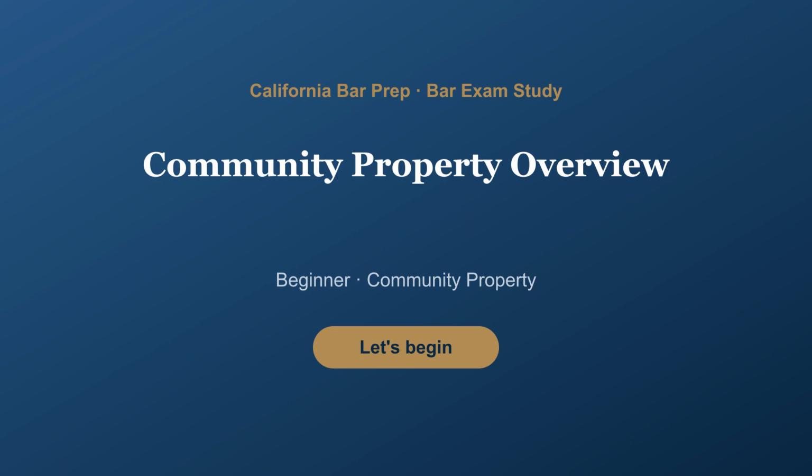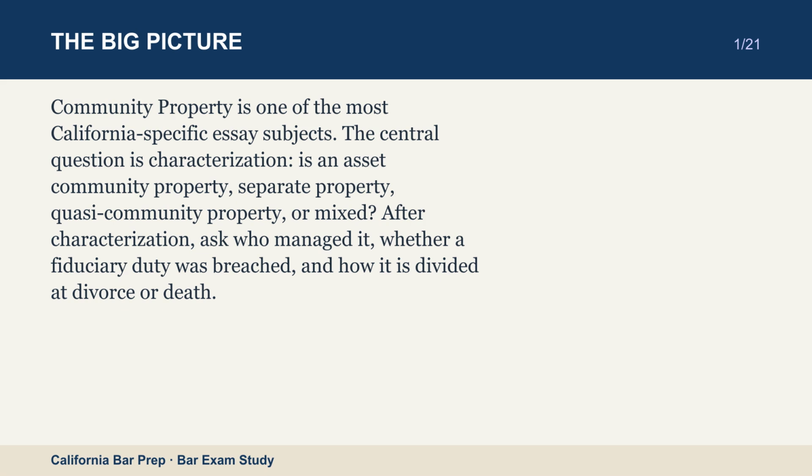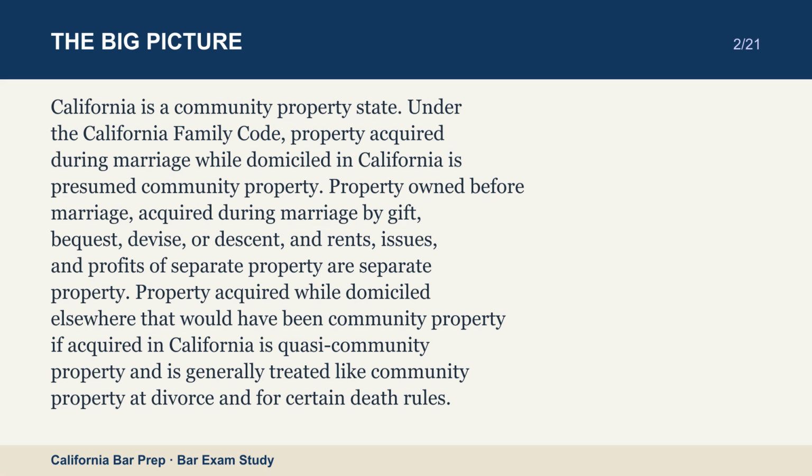In this lesson, Community Property Overview. Let's begin. Community property is one of the most California-specific essay subjects. The central question is characterization. Is an asset community property, separate property, quasi-community property, or mixed? After characterization, ask who managed it, whether a fiduciary duty was breached, and how it is divided at divorce or death. California is a community property state.